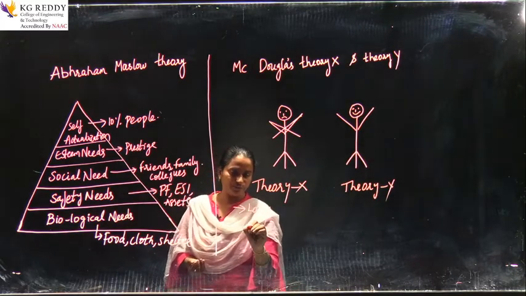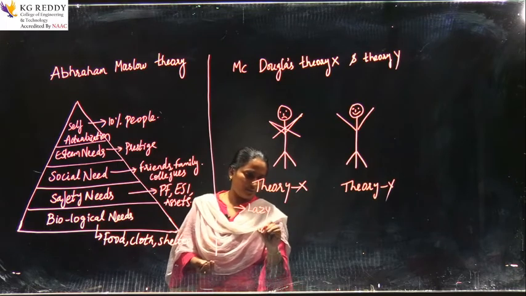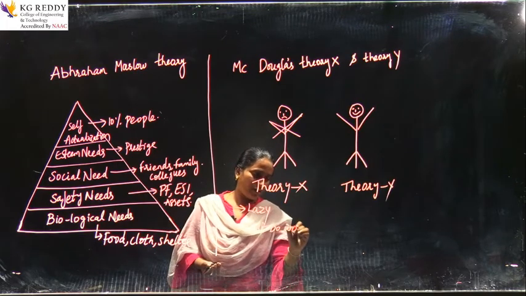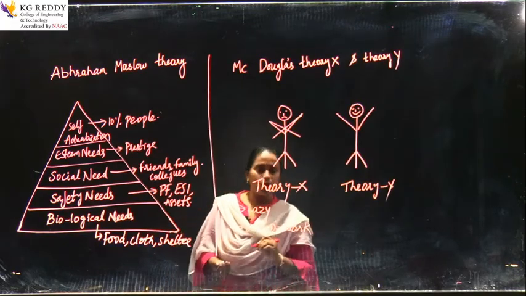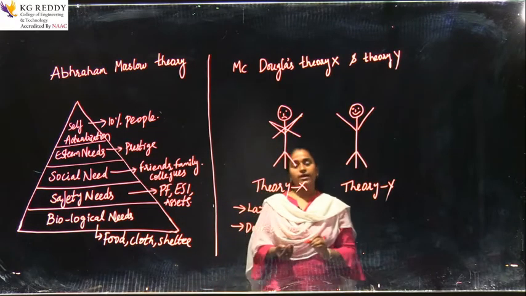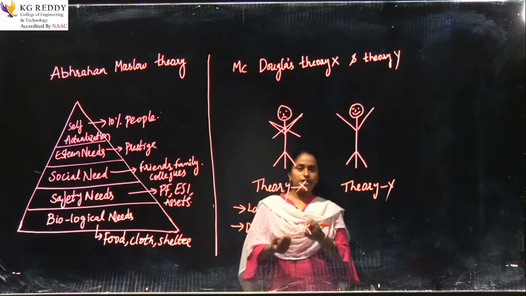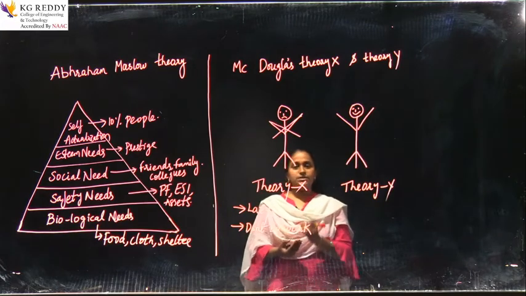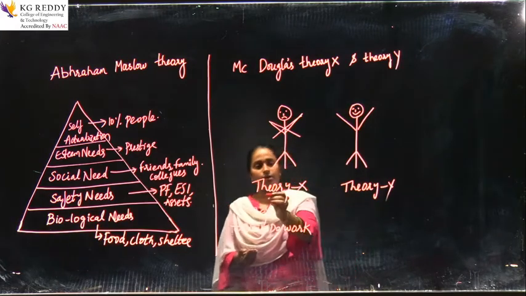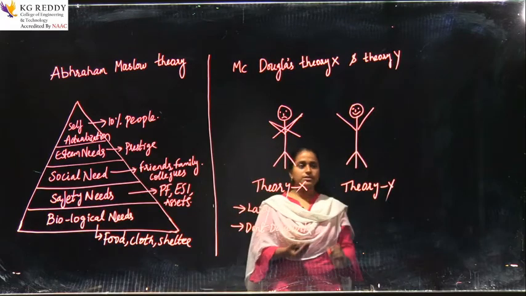They don't do work on time. Why? Because they are not satisfied with the respective organization, or they are not satisfied with their remuneration. Then people start developing into Theory X. But what happens in Theory Y?